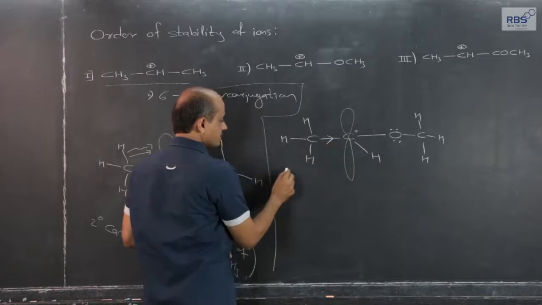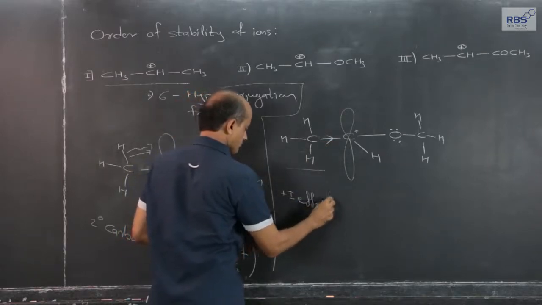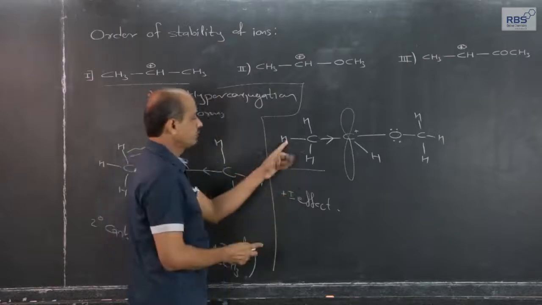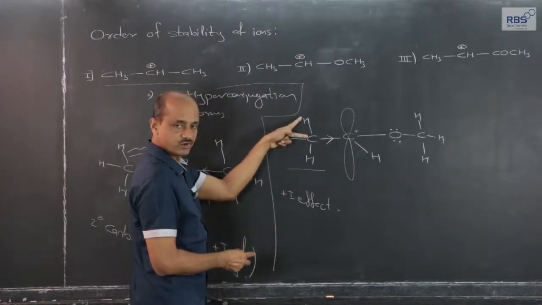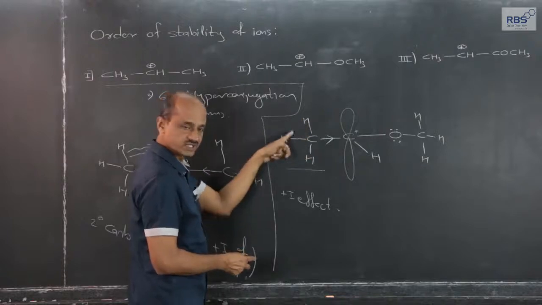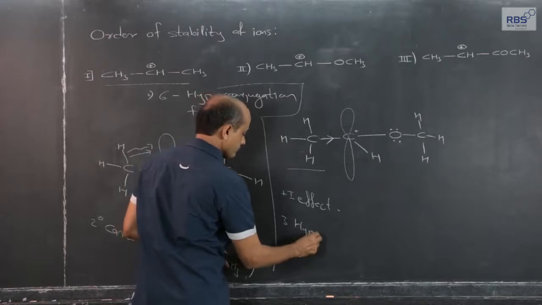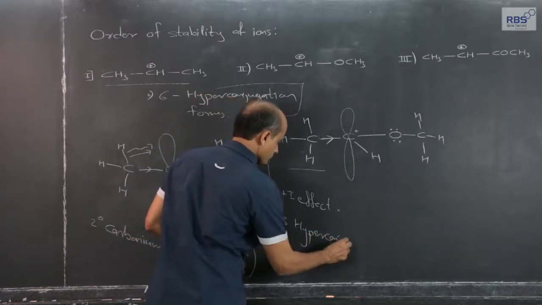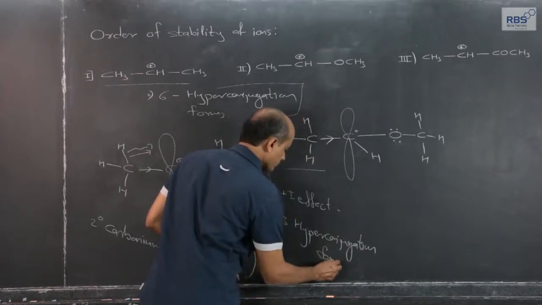Now, the plus I effect of this methyl group and hyperconjugation from this methyl group, meaning the alpha CH bonds, such 3 alpha CH bonds are present, and therefore 3 hyperconjugation forms.